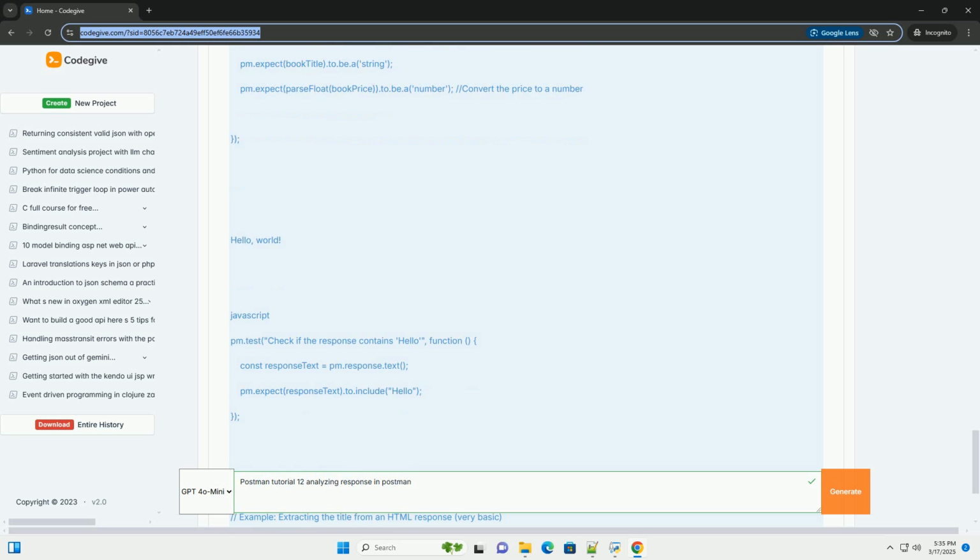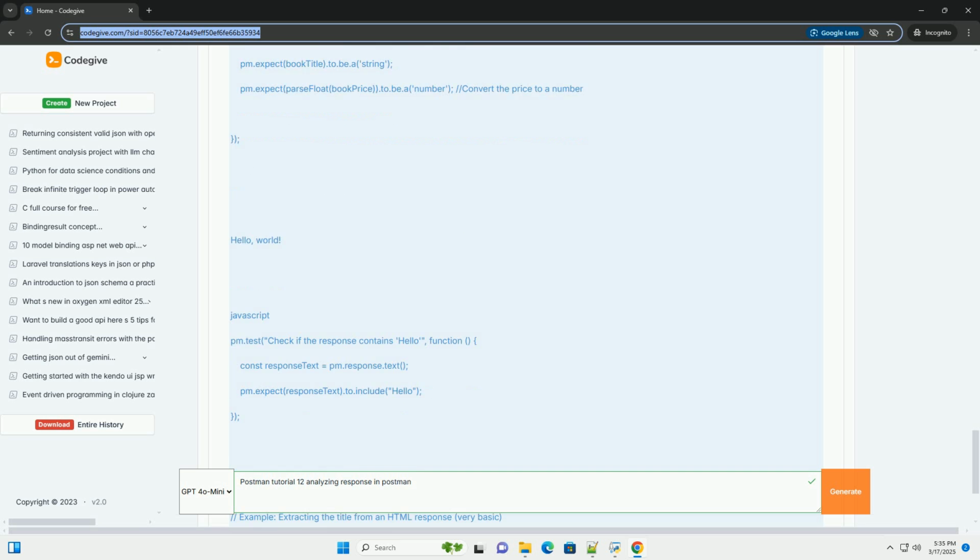3. Extracting data from JSON responses. The core of analyzing responses with code involves extracting data. Let's extract the ID of the first post in the response. Explanation.